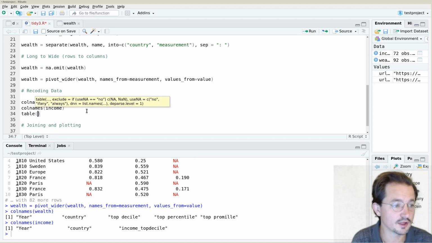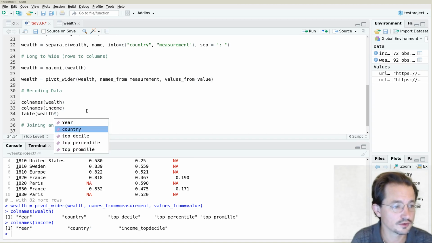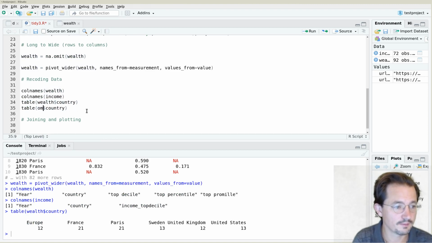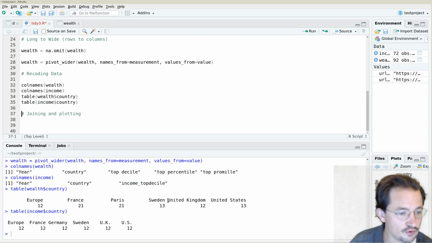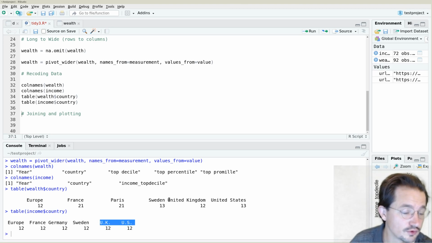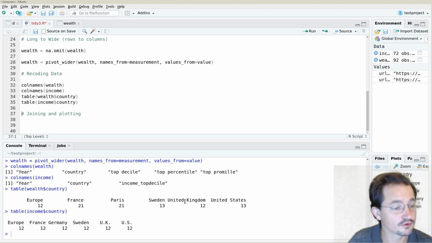However, if we would table which countries are included, we'll see that in the wealth we have the United Kingdom and the United States, while in income we have UK and US, and also wealth has Paris and income has Germany, right? So there's some countries different, but mostly we would really want to standardize how we refer to United Kingdom and United States. So the first thing we need to do is recode the data.